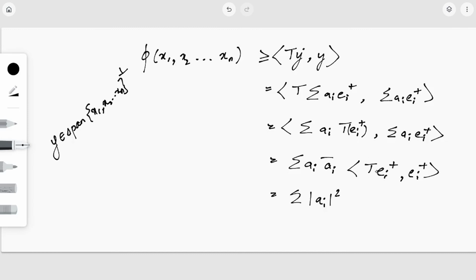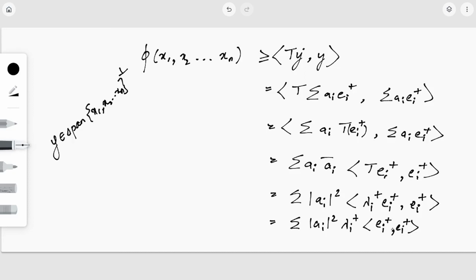T of ei plus is nothing but lambda i plus ei plus, into ei plus, right? So this is summation ai square into lambda i plus, inner product ei plus, which is nothing but, again it is 1, right?